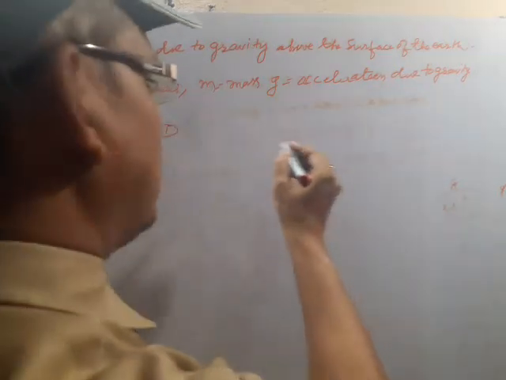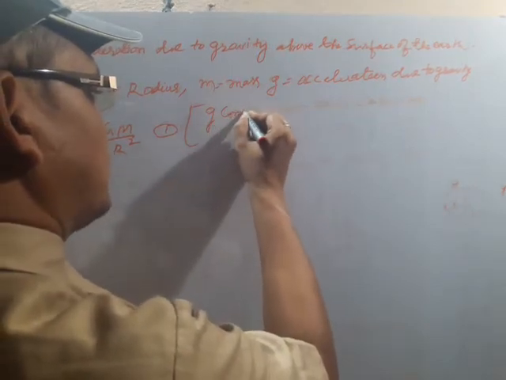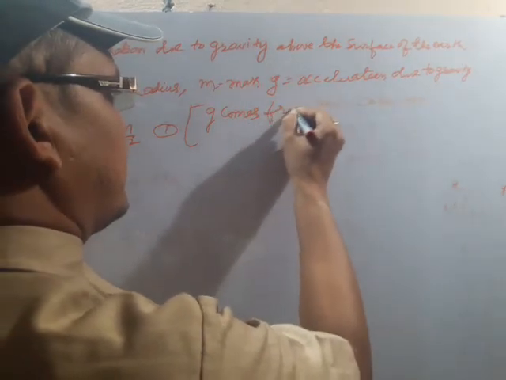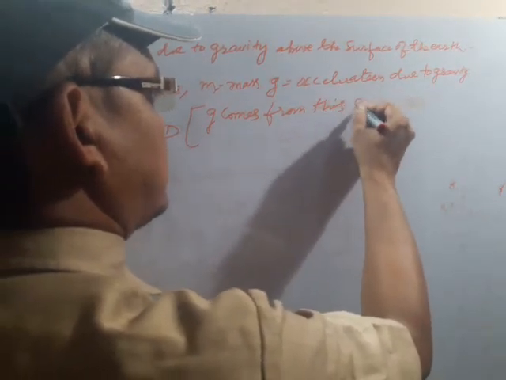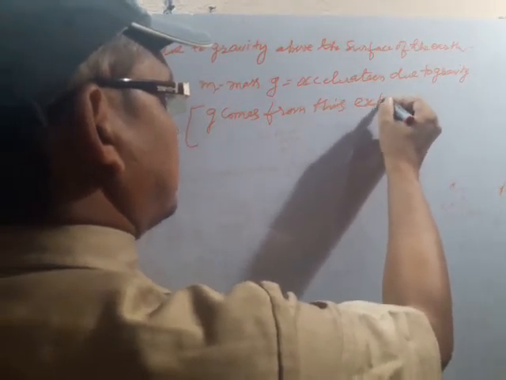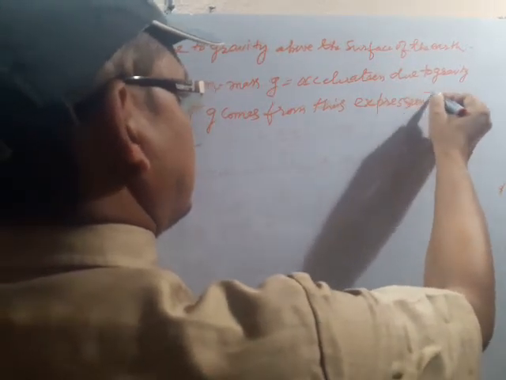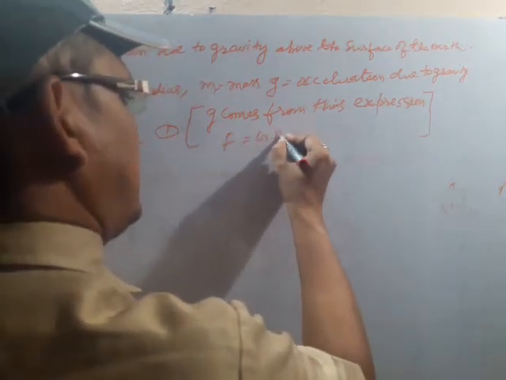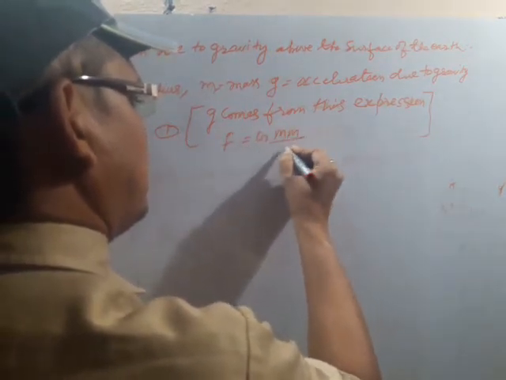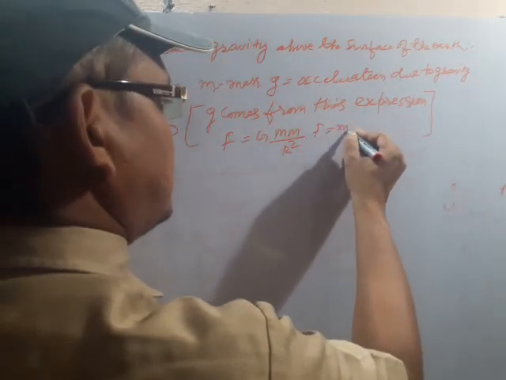You know g comes from this expression. What is the expression? F is equal to GMm by r square and also F is equal to mg.